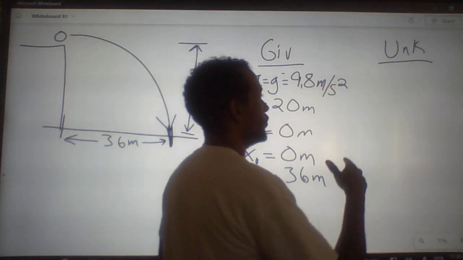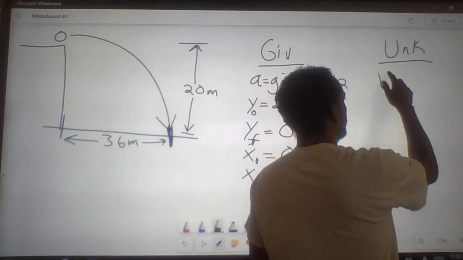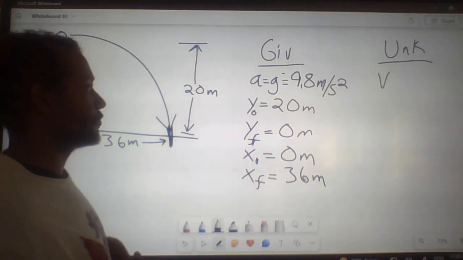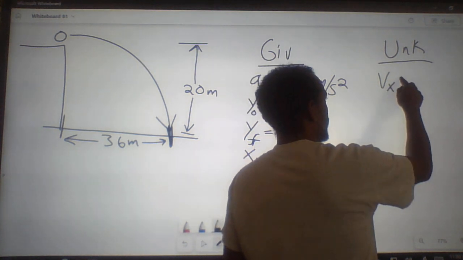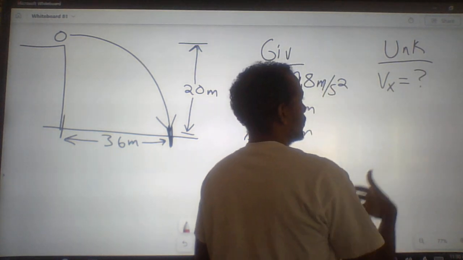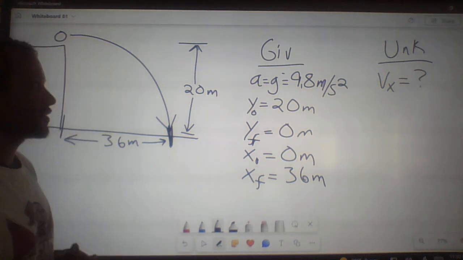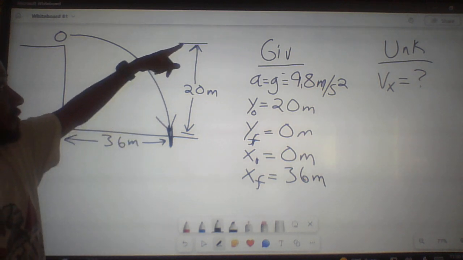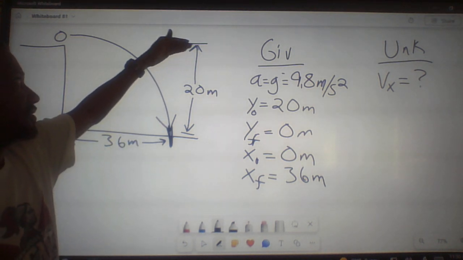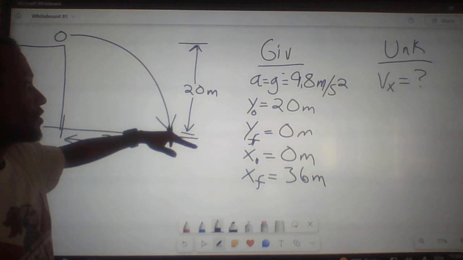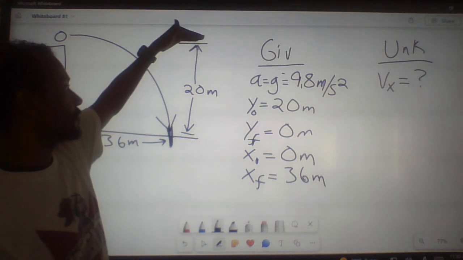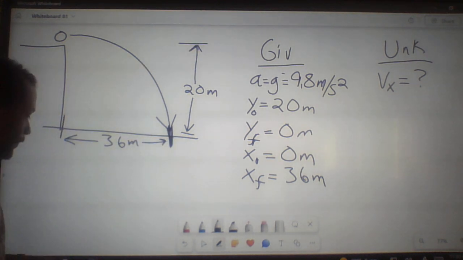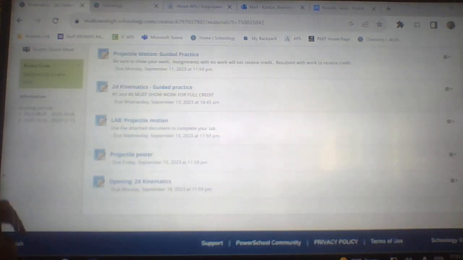They're wanting us to find the velocity. It was launched horizontally, so we'll look for velocity in the x direction. When we look at the kinematics, the first thing I'm looking at is we don't have time. As I'm looking at this, we can use kinematics to find out how long it would take to get here, so we can find time. So I'm thinking just off the top, we'll start from kinematics, and we'll just do a vertical problem. We'll only look at the vertical. So we'll go to our kinematic equations.